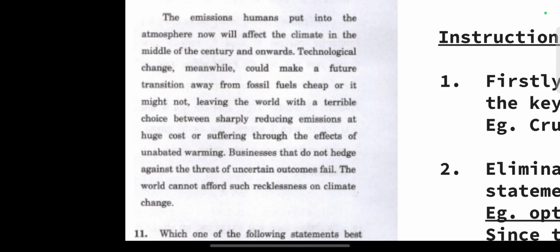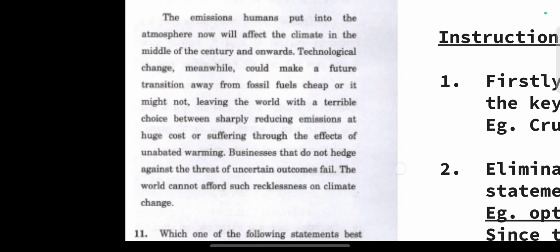So in the starting it has said that human emissions are causing the climate crisis. Technological change may provide a solution, or it may not, and the solution may be cheap or it may not be cheap. So what technological change is going to do is uncertain, whereas the businesses who do not protect themselves against this climate catastrophe will definitely fail. It is saying this, and the world cannot afford such recklessness.